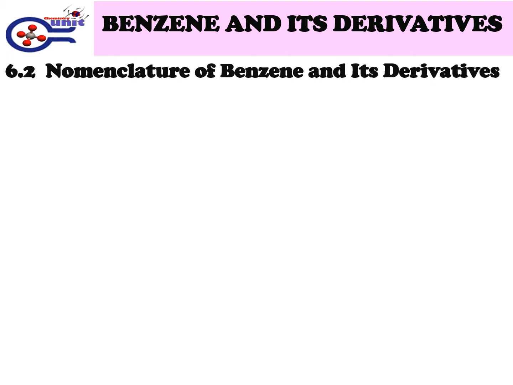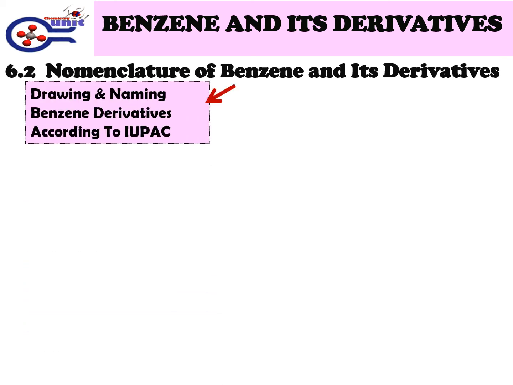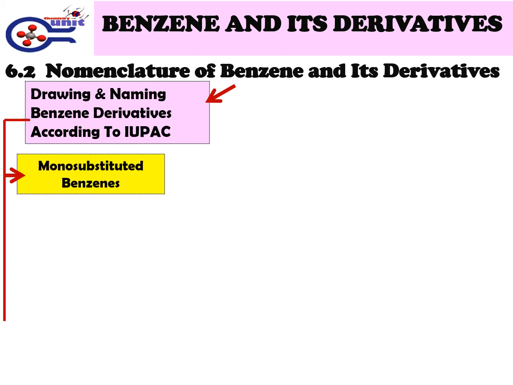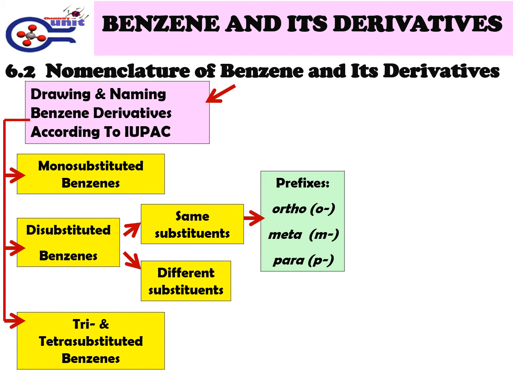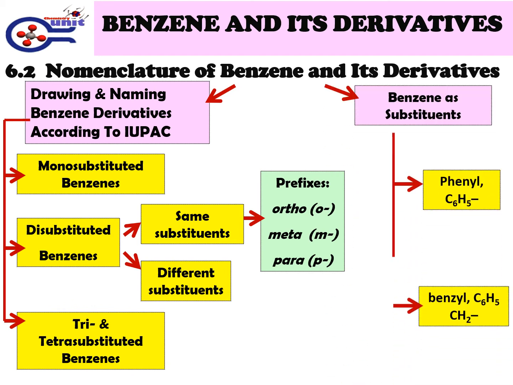6.2 Nomenclature of benzene and its derivatives. Under this subtopic, you need to draw and name benzene derivatives according to the IUPAC nomenclature for: first, monosubstituted benzenes; second, disubstituted benzenes, which are divided into same substituents with prefixes ortho, meta, para, and different substituents; third, tri- and tetrasubstituted benzenes. Draw and name the benzene as substituents, phenyl or benzyl.